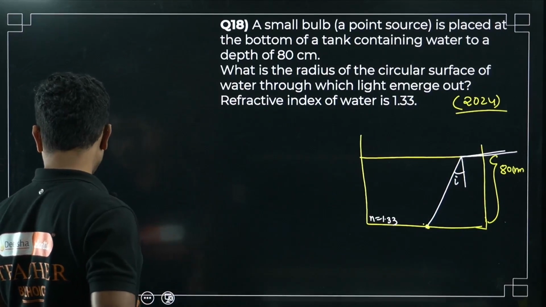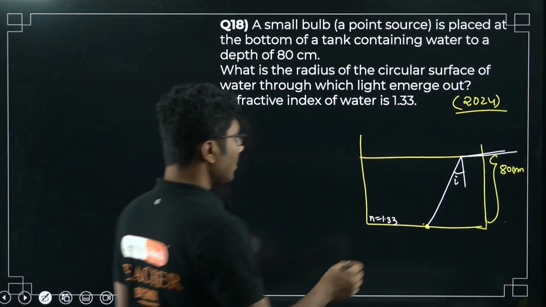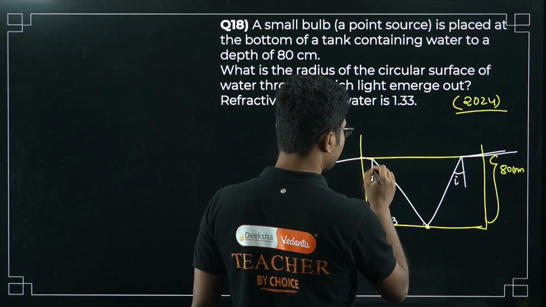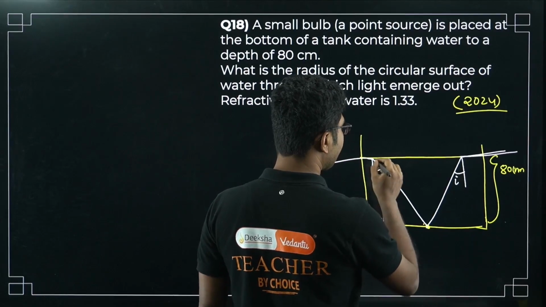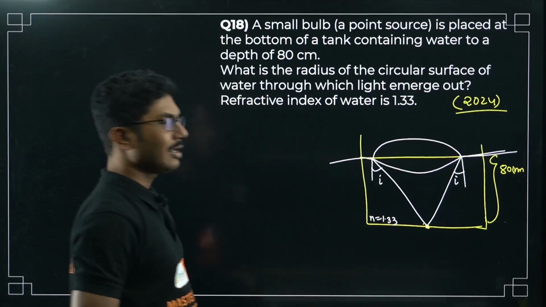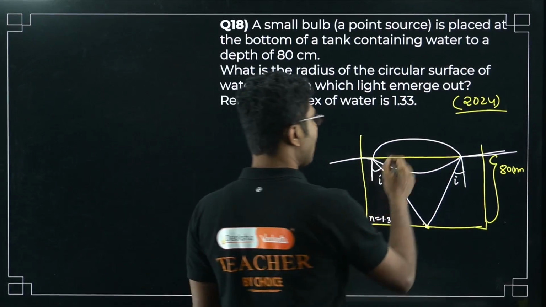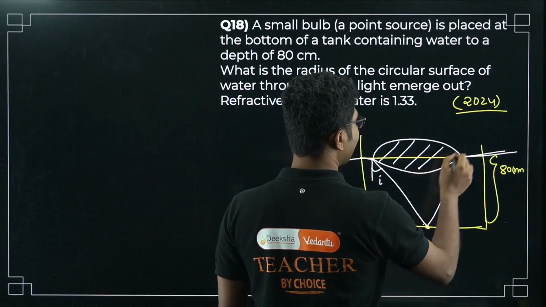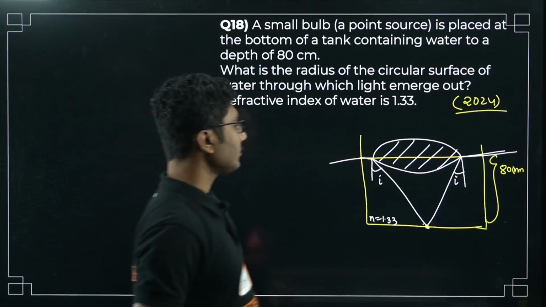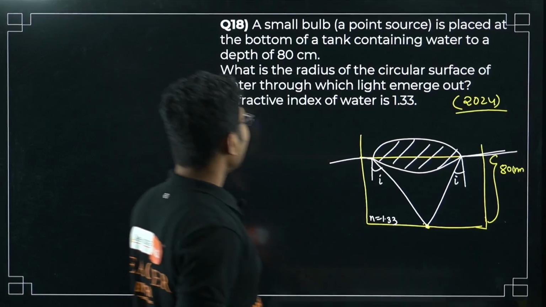This will happen in all possible directions for the same angle of incidence, and you will get a circular shape here. So if you put a bulb under the tank, you will get a circular surface on the top of the water.